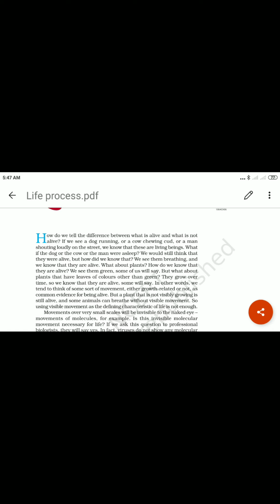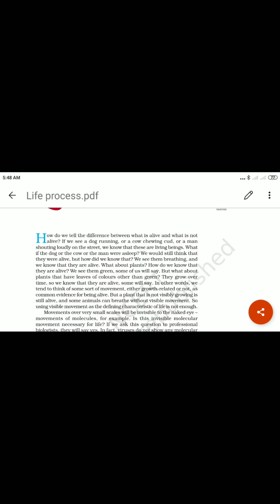One, they are alive. First, they grow. Second, for growth, they need food. Third, excretion.